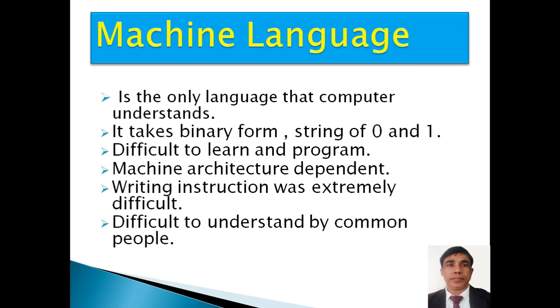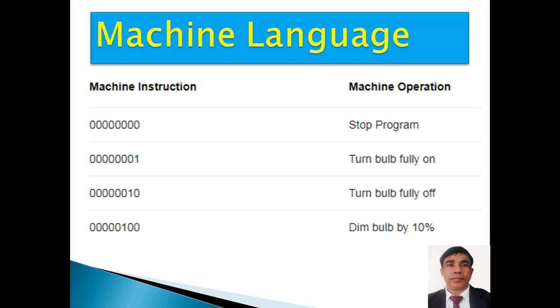A very special person, like a scientist, who knows about all the architecture of the CPU, like the control unit and memory, all has to be well understood. Otherwise, you will not be able to. It is difficult to understand by common people. So it was very difficult to write programs using machine language.